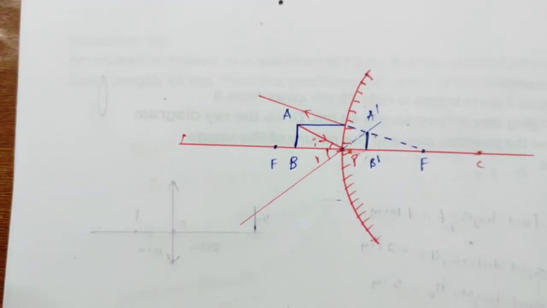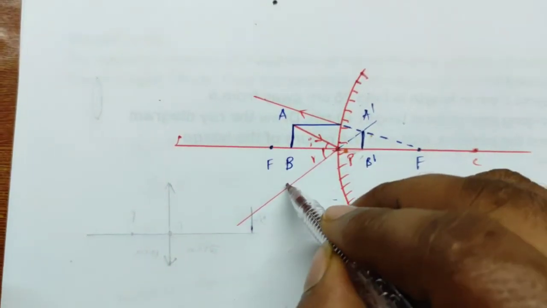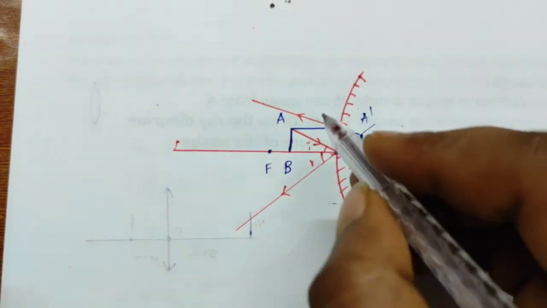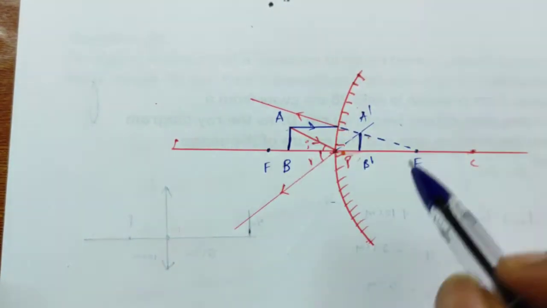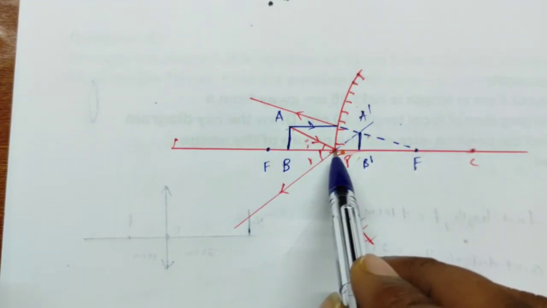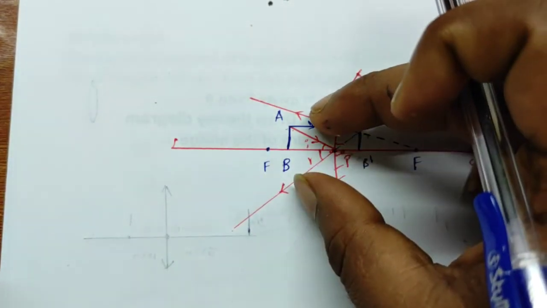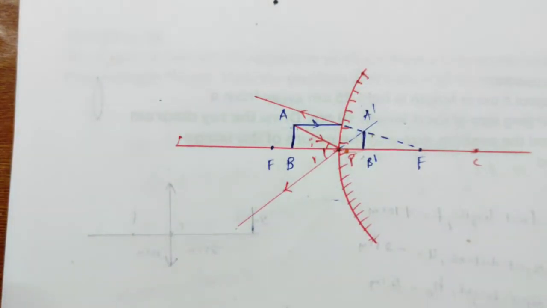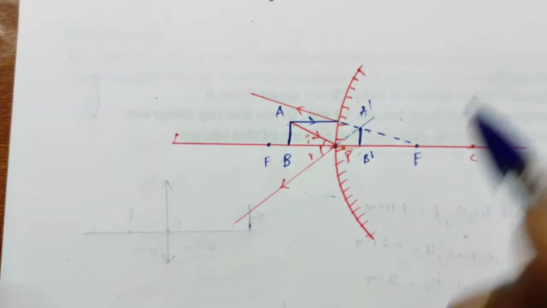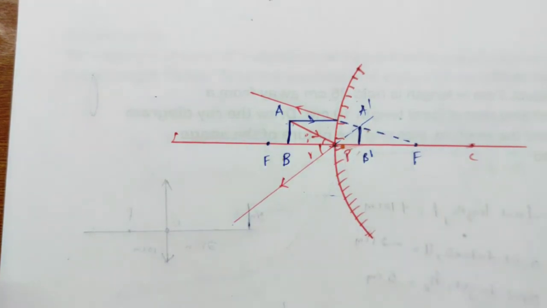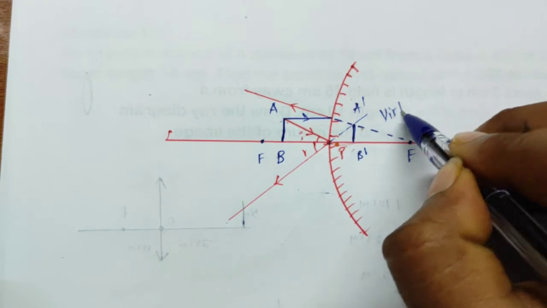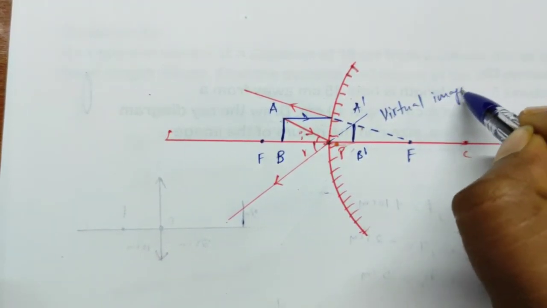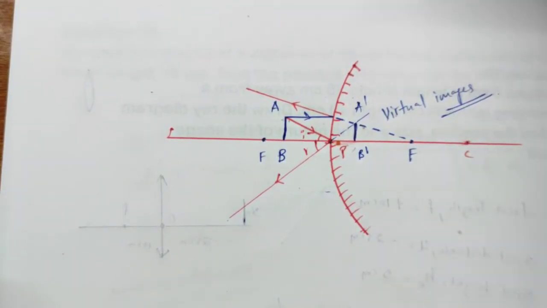Got it? So what kind of image is formed here? If you see here, it's a virtual image now. The ray which is going in this direction and the ray which is going in that direction are going in different directions. They are not actually meeting there, but we make them meet by extending the reflected rays like this. These kinds of images we call virtual images.